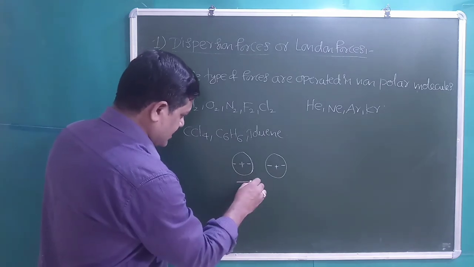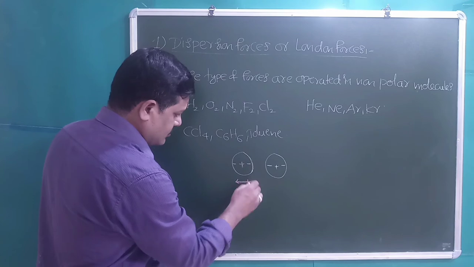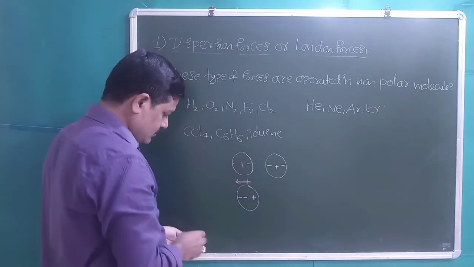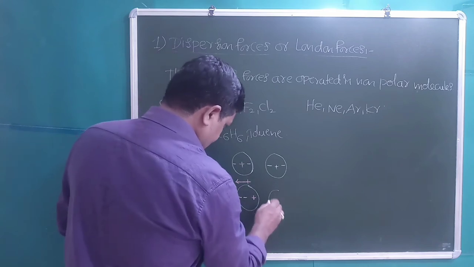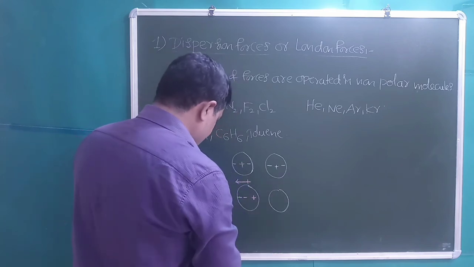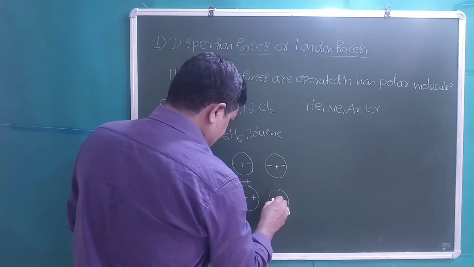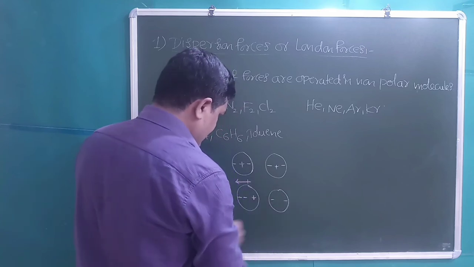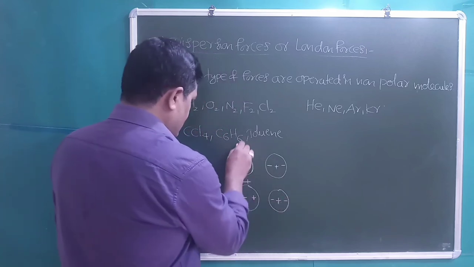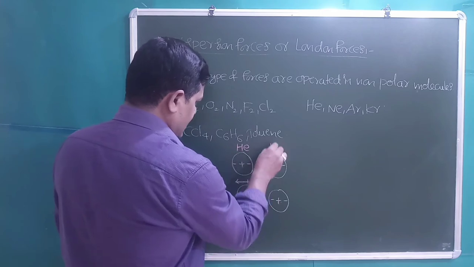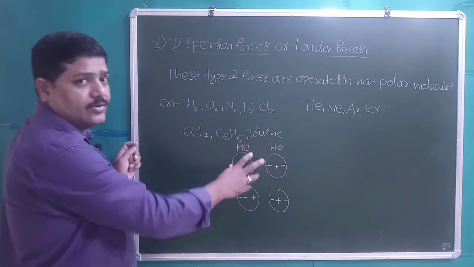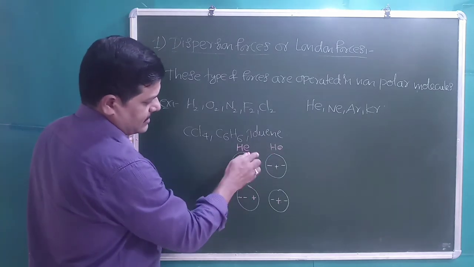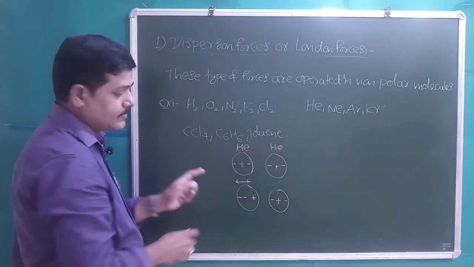The dipole moment vector we can indicate from the positive to negative charge. Another molecule which is neutral, with two electrons present like this and a nucleus in the middle, both are helium atoms. Earlier both are neutral and the electronic cloud is symmetric.